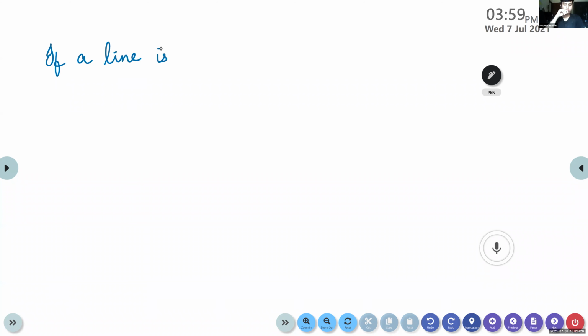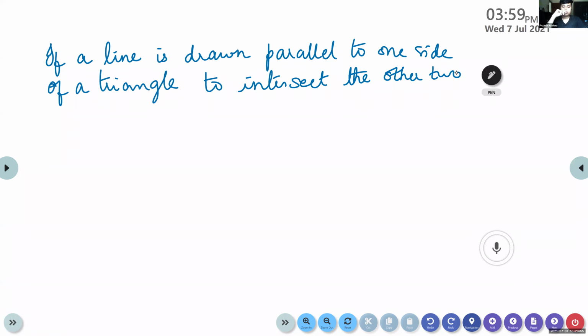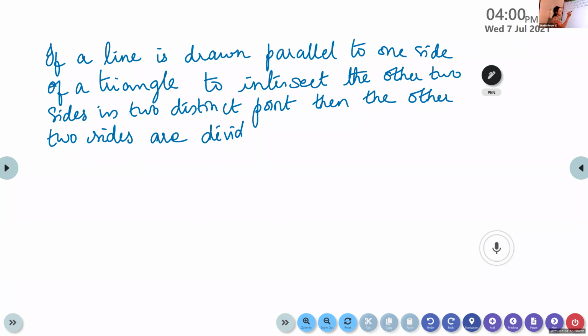If a line is drawn parallel to one side of a triangle to intersect the other two sides in two distinct points, then the other two sides are divided in the same ratio.